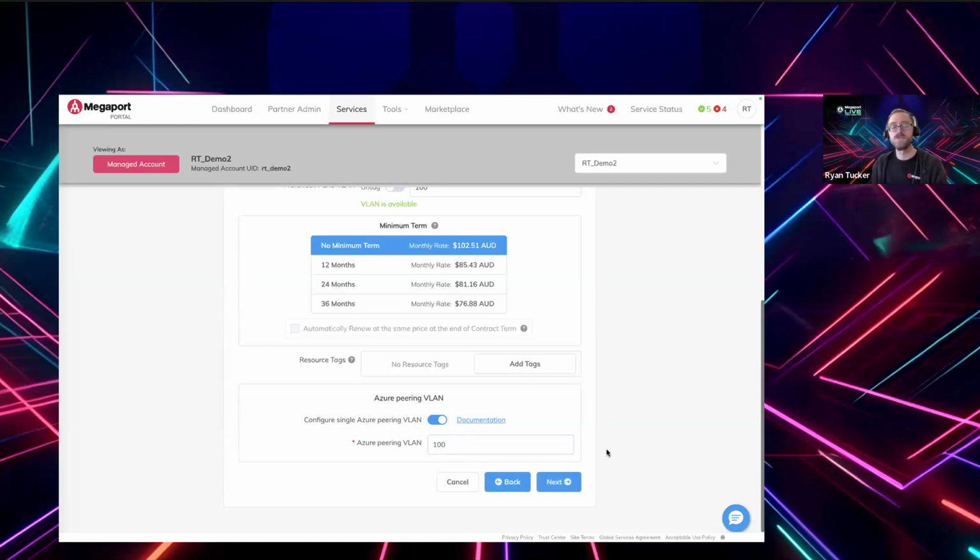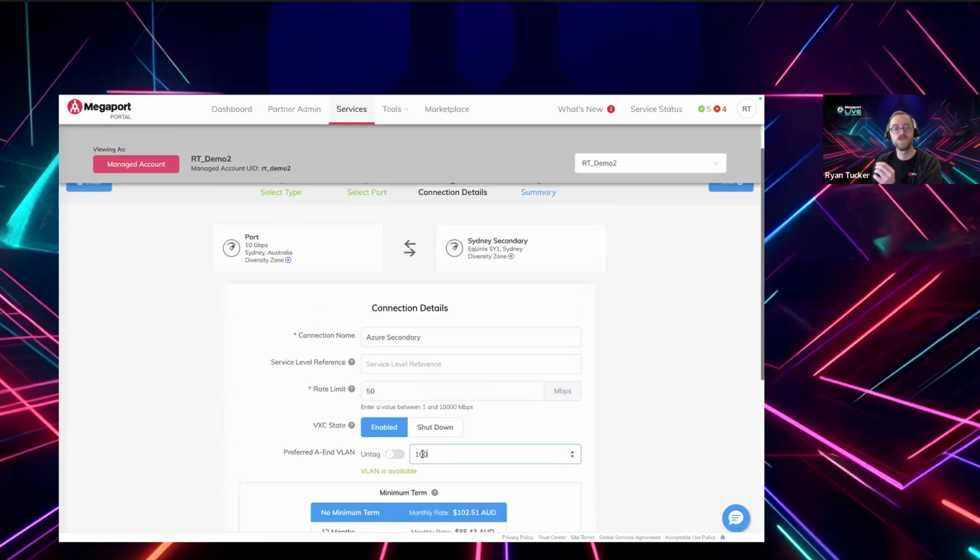So what this will do is pick out VLAN 100 from inside of the ExpressRoute circuit and then deliver it to us as also VLAN 100. And this is the most common configuration that we see.